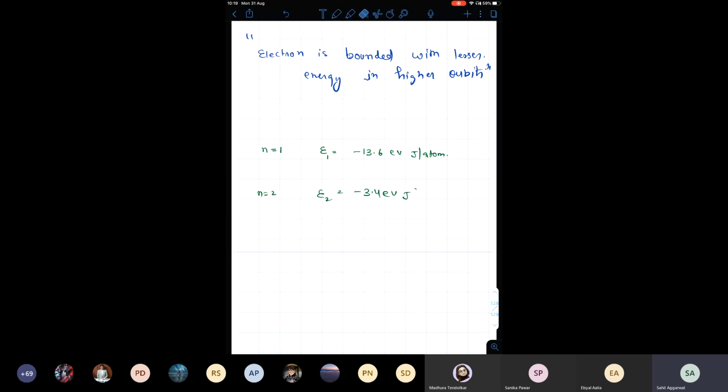Sorry, it is not joule, it is electron volt per atom. What does this negative sign say? With that much energy, it is bound to the nucleus. The negative sign says that the electron is bound to the nucleus with this much energy, right? So earlier it was bound to the nucleus by 13.6 electron volt, and now it is bound to the nucleus with 3.4 electron volt. Got it.